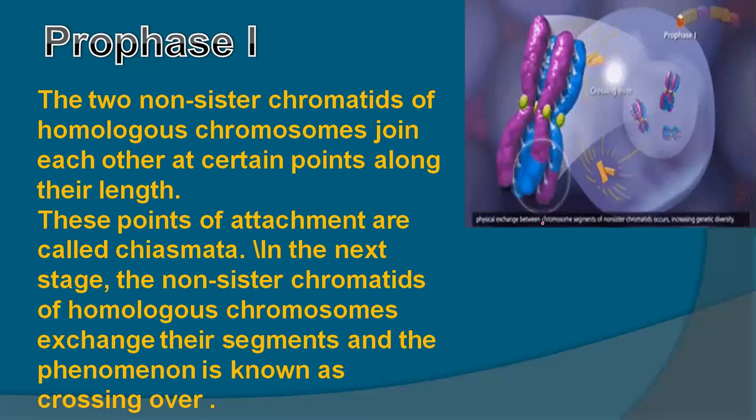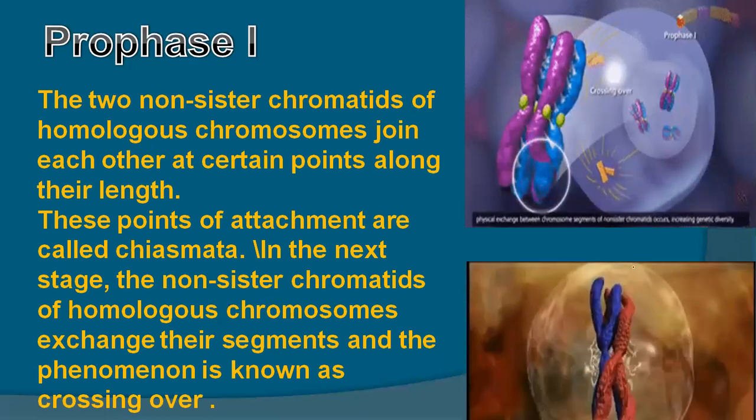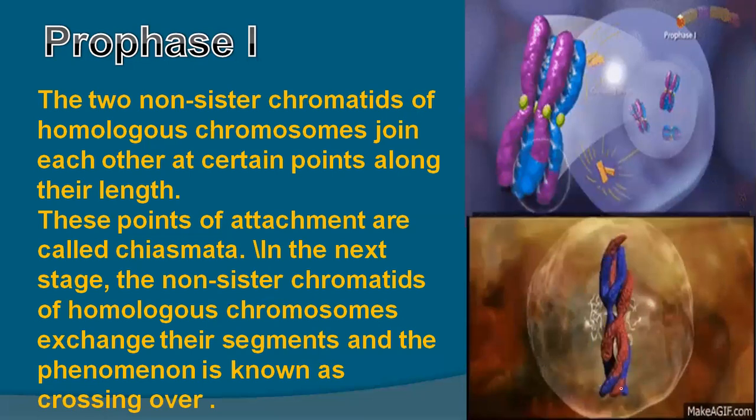So when they separate, different genes which were part of this purple one are now linked with the blue one. They will go into one cell and they will go into another cell. So here the genes are different now. Here you can see a very good example of genetic variation also.